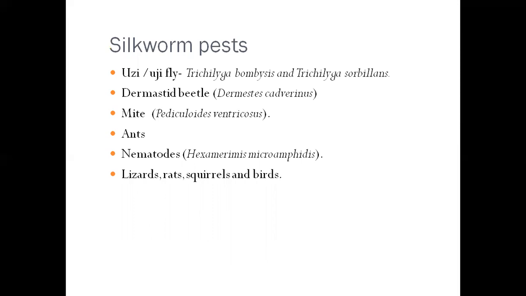Like this, the dermestid beetles attack silkworm larvae, then mites, ants, nematodes attack and damage the silkworm larvae. So this is about silkworm disease and pests.